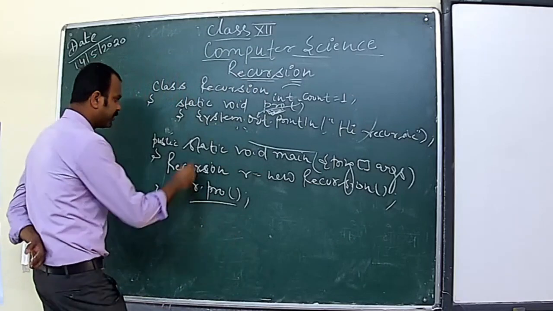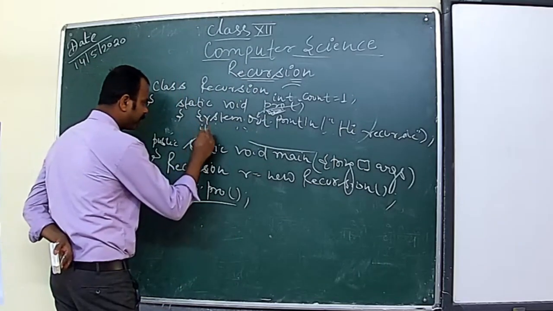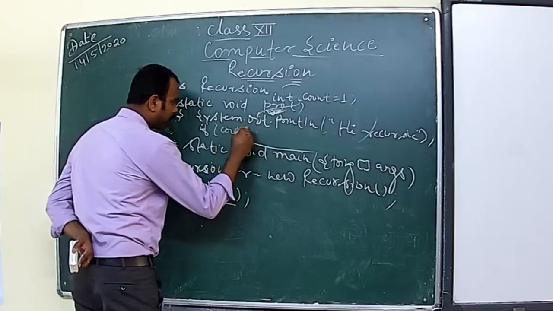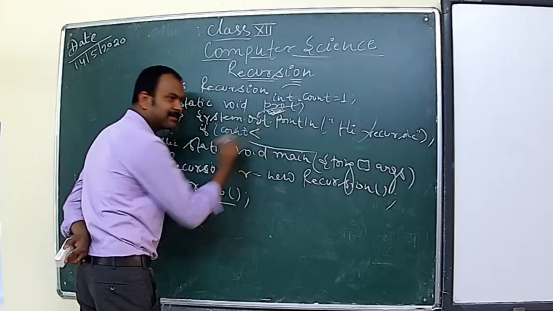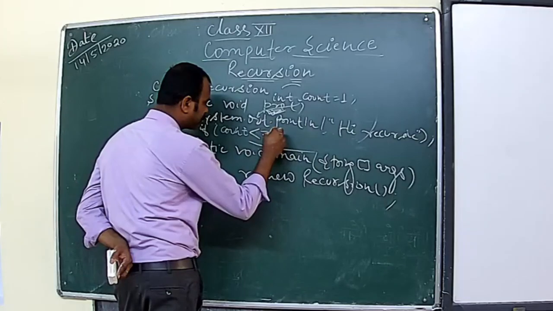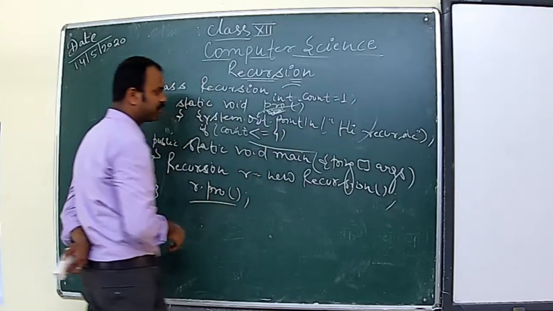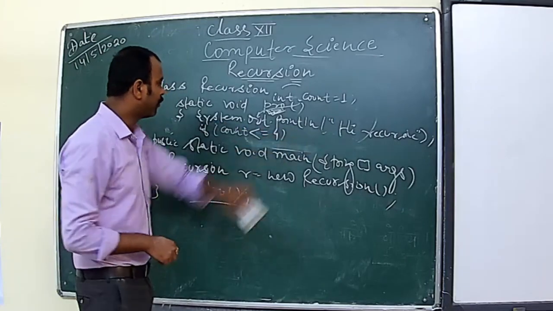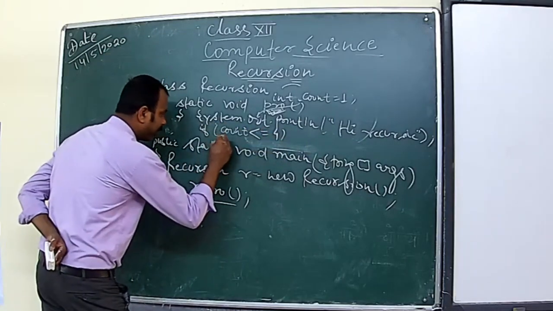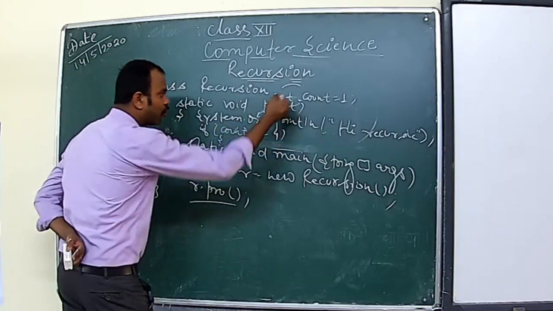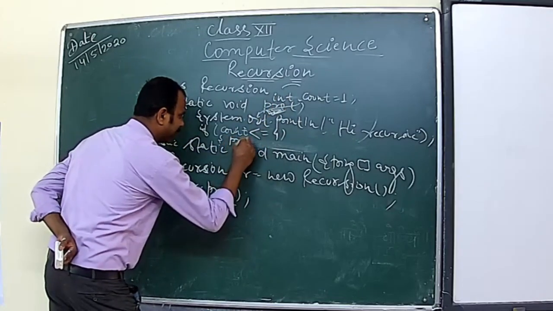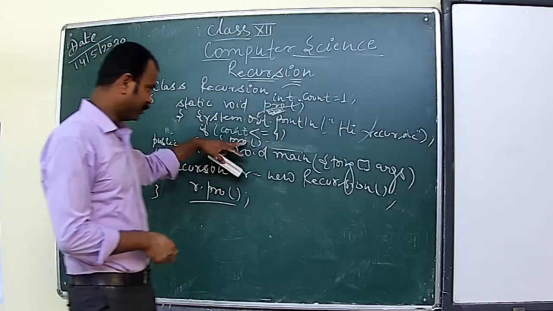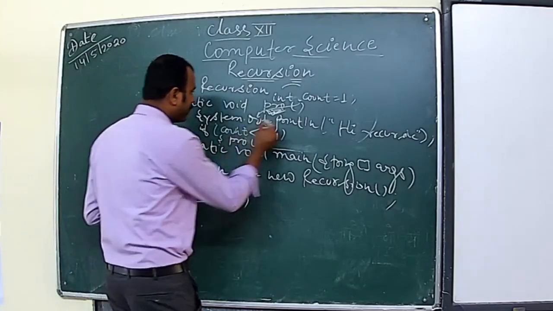And I can write here if count is less than or equal to 4. So it means we are trying to print it 4 times, from 1 to 4. And then I will call this method inside.